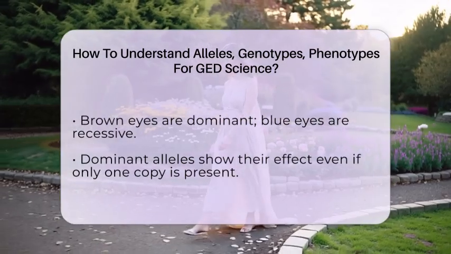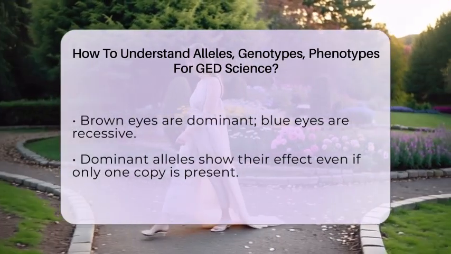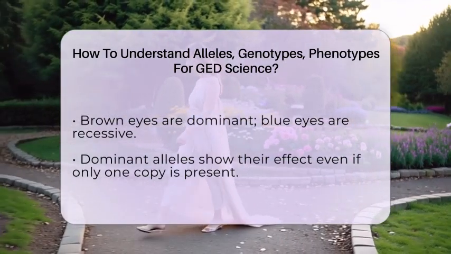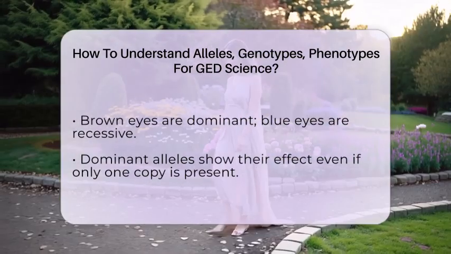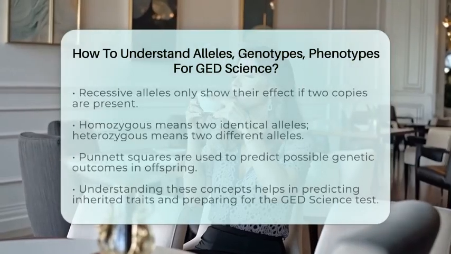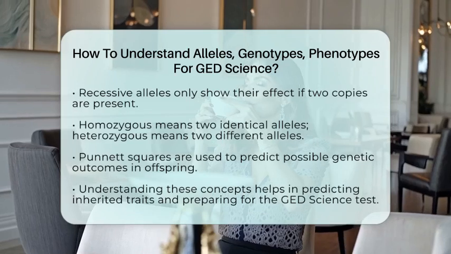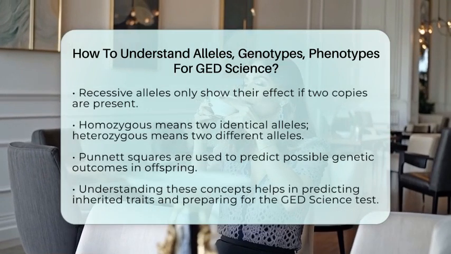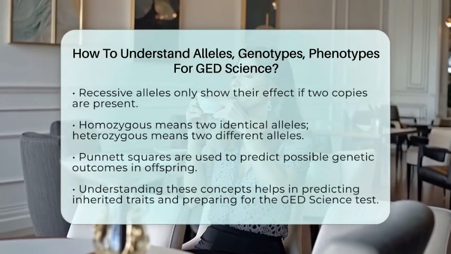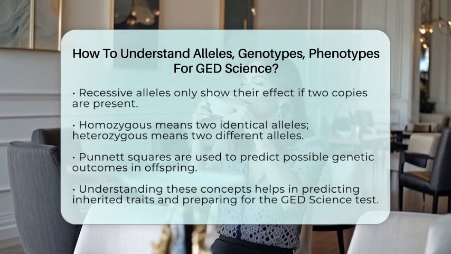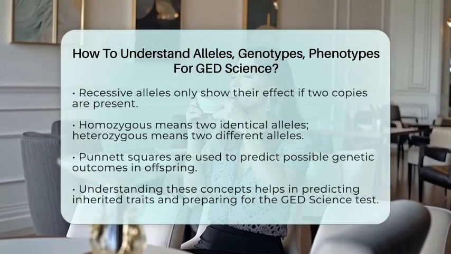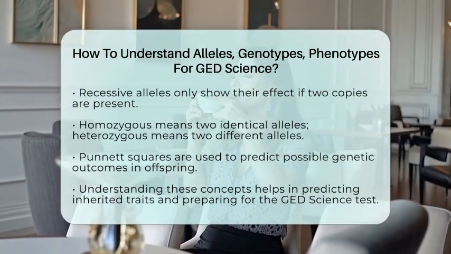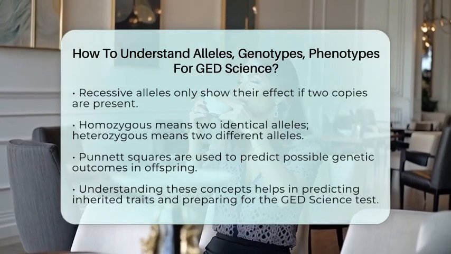To predict what traits a child might have, scientists use tools called Punnett squares. These are simple grids that show all possible combinations of alleles from the parents. By filling out a Punnett square, you can see the chances of different genotypes and phenotypes appearing in the offspring. Knowing these ideas helps answer questions about how traits are inherited. For example, if you know your parents' genotypes, you can predict what traits your children might have. This is a big part of what the GED Science test covers in the life science section.